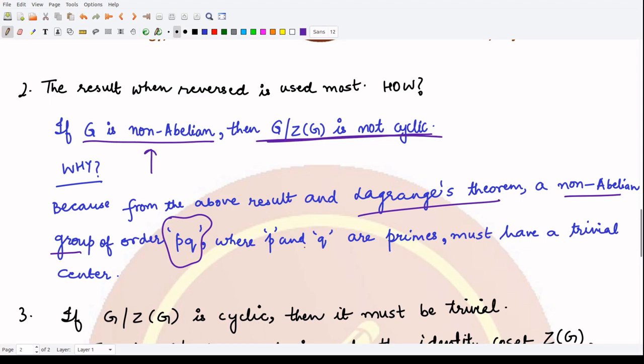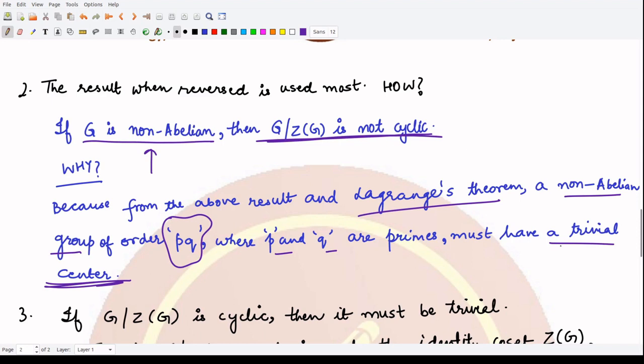That is why p and q are primes. And if p and q are primes, then they must have a trivial center. Trivial center, right? You know what that is? If it has a trivial center, then it is not cyclic. So this factor group is not cyclic, right?